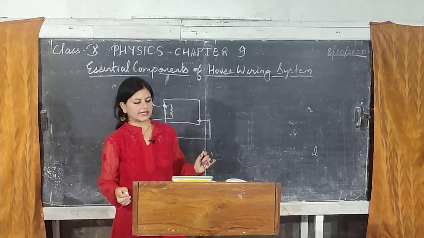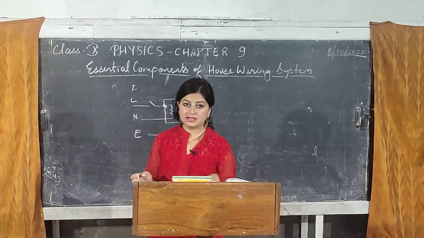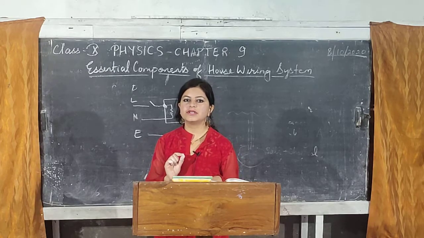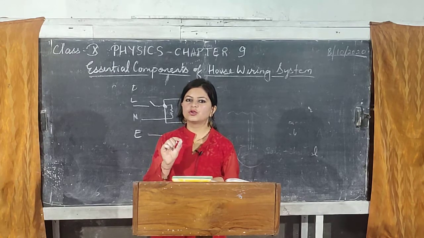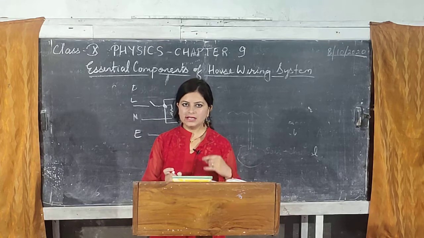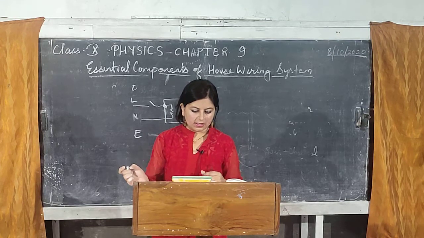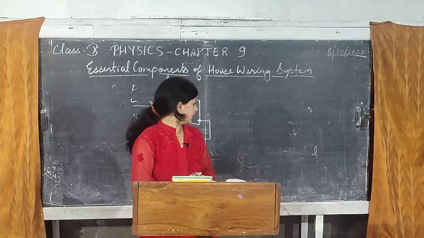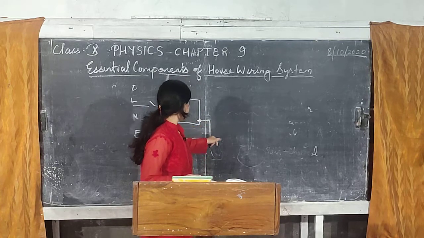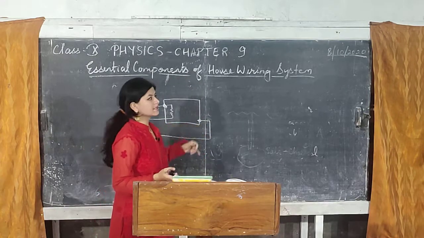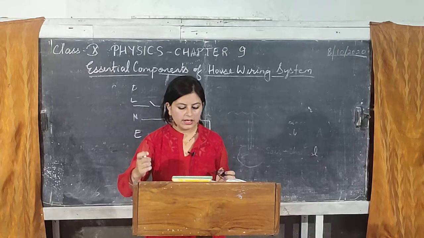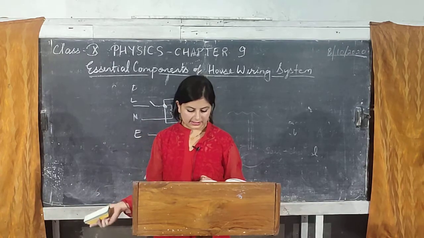That terminal is for connection to the earth, and that has to go to the earth connection of the house. So any excessive flow of current will be directly taken to the ground through this terminal. That is how an appliance can be earthed.